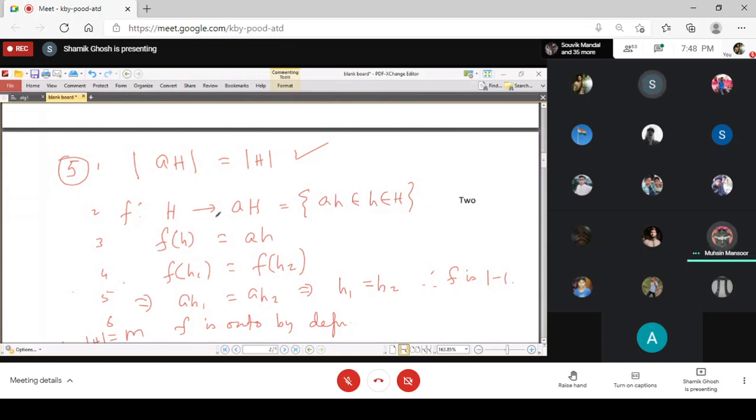We want to prove that the number of elements in the left coset is equal to the number of elements of the subgroup, for every coset. So how can we prove that two sets have the same number of elements? If we can set up a one-to-one onto mapping, then they have the same number of elements. And we have shown that the mapping is one-to-one and onto, and that is why they have the same number of elements.